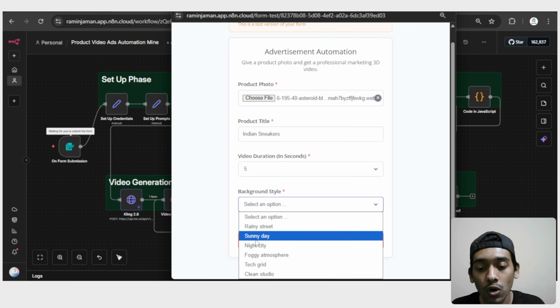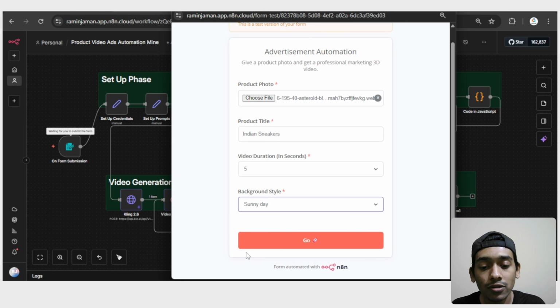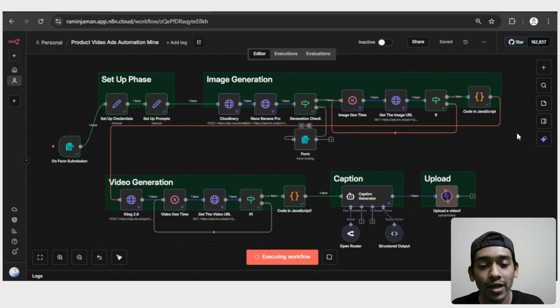I'll just go with a sunny day background style, and then I'll just go with go. And when I click go, this AI system will be activated, and it will generate a video for my product, and then it will upload that to all of my social media platforms. As you can see, it's working, and believe me, it doesn't take that much time. And the best thing, it will be automated, so I don't have to wait in here.